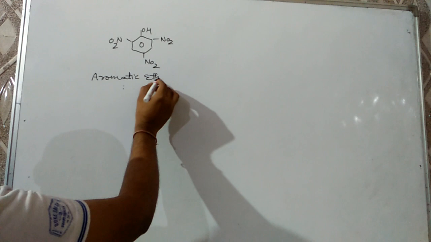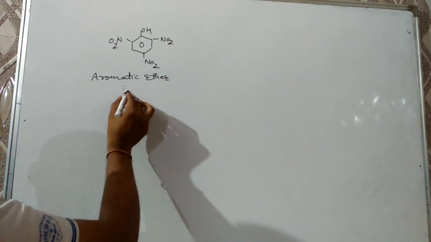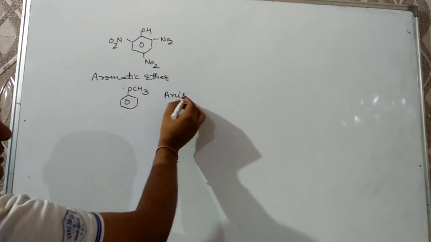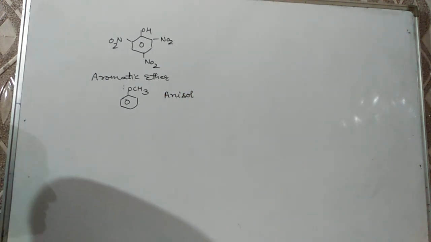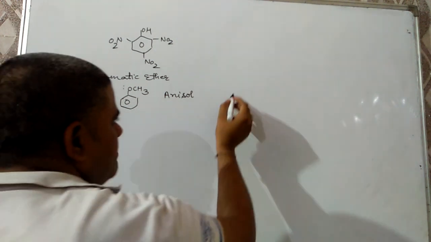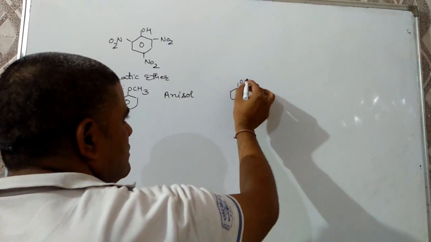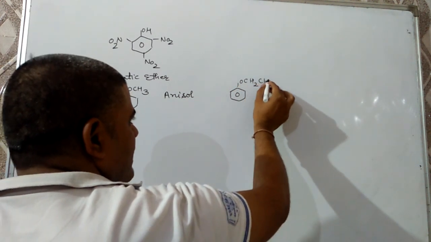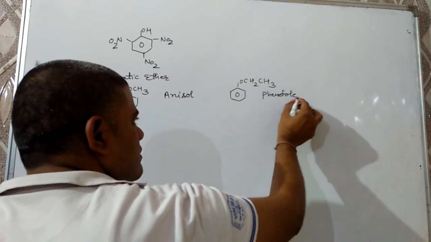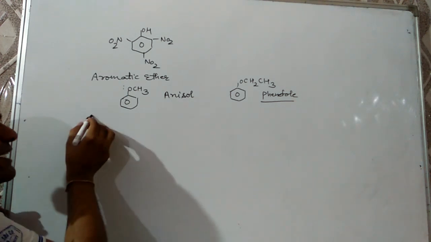Two very important ones. The first one is, if OCH3 is present on benzene, then the common name will be anisole, generally used in conversions, and the IUPAC name will be methoxybenzene. Next, if a C2H5 group is there, then it will be phenetole, or ethoxybenzene.